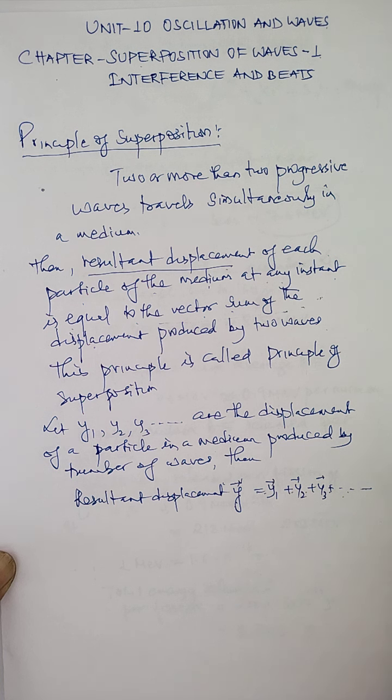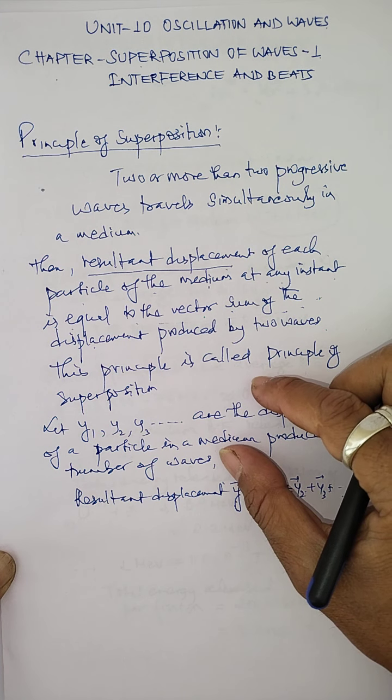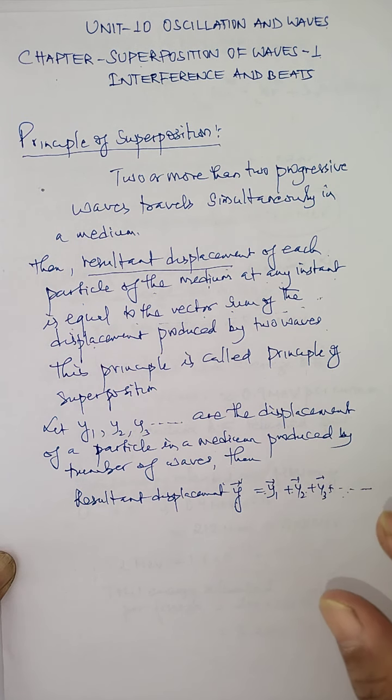Similarly, our radio antenna is open to waves of different frequencies, transmitted simultaneously by different radio stations. But when we tune the radio to a particular station, we receive the program of that station only, at a particular frequency, even if the other stations are present. Thus, the principle of superposition holds not only for mechanical waves like transverse and longitudinal waves, or progressive waves, but also for electromagnetic waves. Electromagnetic waves are what waves? Light waves. So this is the introductory part of this chapter, the principle of superposition.